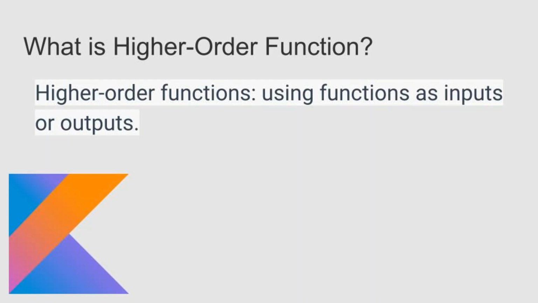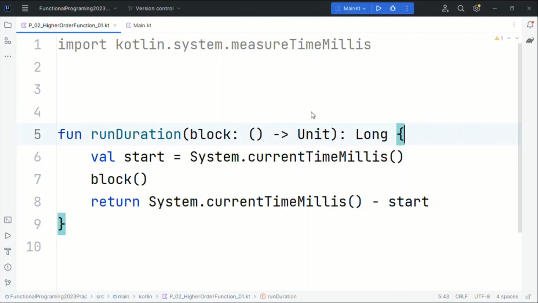The runDuration function takes a block of code as an input, which is a function with no arguments and a return type of Unit. It uses System.currentTimeMillis to get the current time in milliseconds, which it uses as the starting point. The block of code is then executed by calling block, and the time taken to run the code is calculated by subtracting the starting time from the current time after the block has finished executing. The result is then returned as a Long value, representing the time taken in milliseconds.